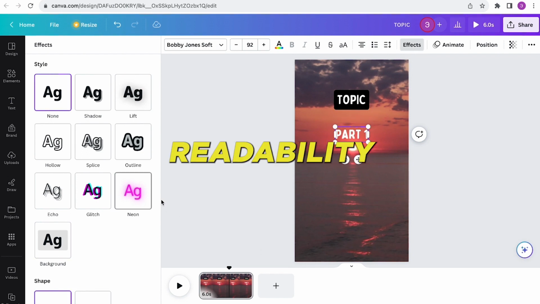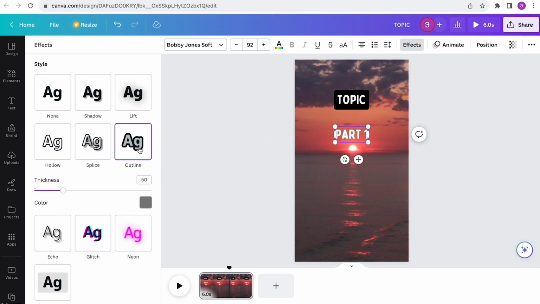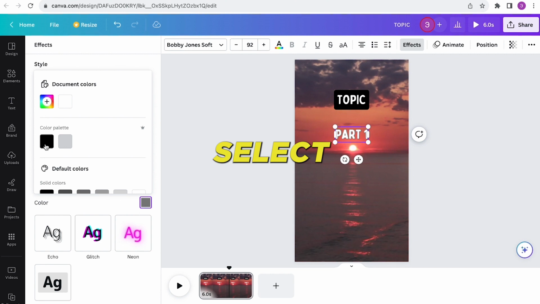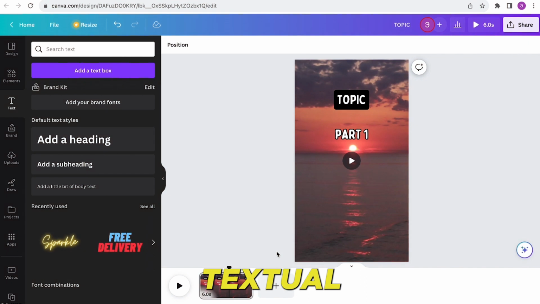However, to ensure readability against the video backdrop, I'll introduce an outline. Click on Outline, select the black color, and adjust the thickness for prominence. I'll set it around 85 for optimal visibility, ensuring the text stands out clearly against any background. For the textual content, we've got it set up as desired.